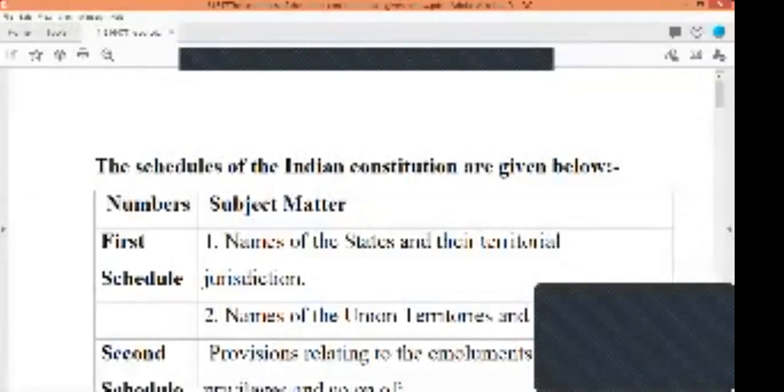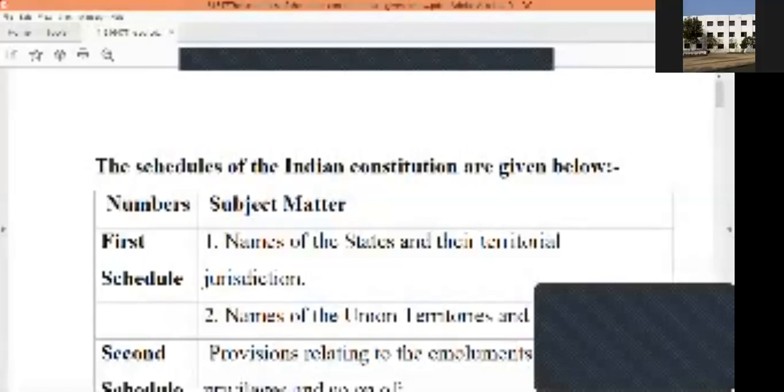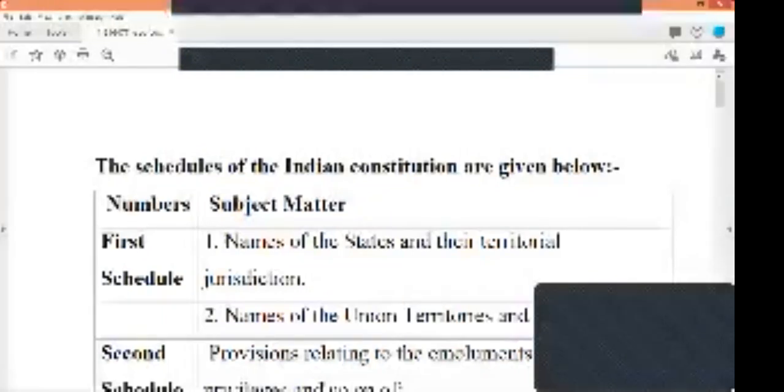And as I said, most of the times the questions have been asked on these schedules. In one of the previous sessions, at the time of introduction of the Indian polity and constitution, I said that there was a question in a previous question paper about which of the following states are not binding to the administration of which schedule, rather for which schedule they are following. So these are two different questions, the same question having two different angles and two different schedules. So here you have to look into the different schedules and what these schedules are doing.